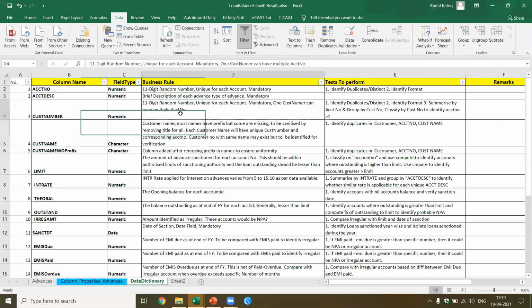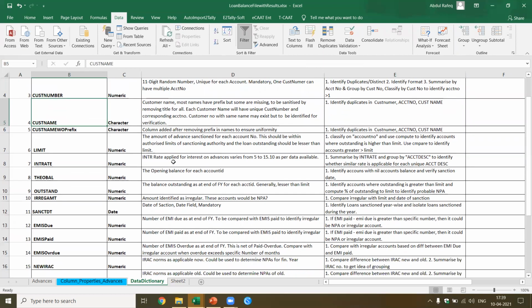Now, customer number is an 11-digit random number, unique for each account. It is mandatory for each customer ID. Only one customer number can have multiple accounts. This is a rule. So what is the type of test I can perform? Identify duplicates or distinct account customer IDs based on the account number, so that I know how many customers there are who got multiple accounts. Identify the format to check whether the format of the account is correct. With 11 digits, I want to see whether all of them are numeric. And summarize the account number and group by customer. I can do this. I'm going to perform some of the tests.